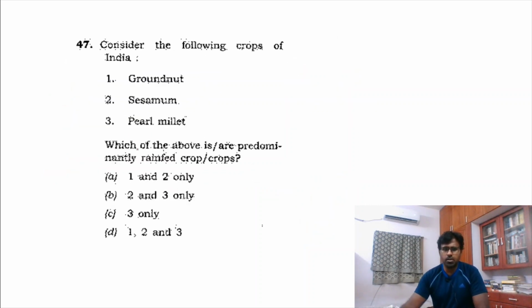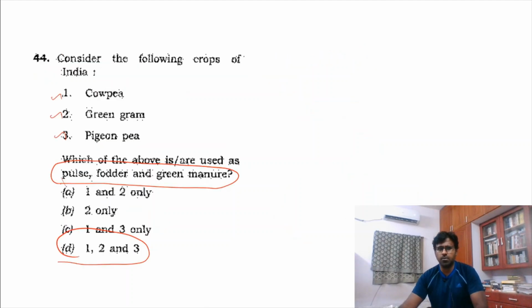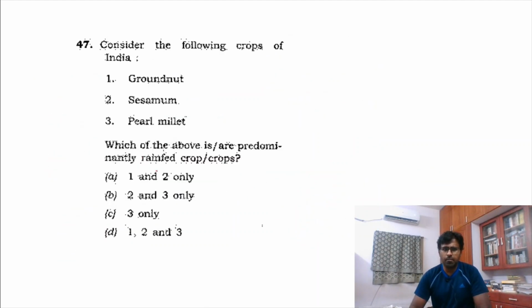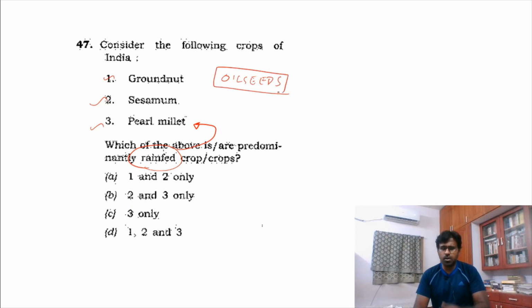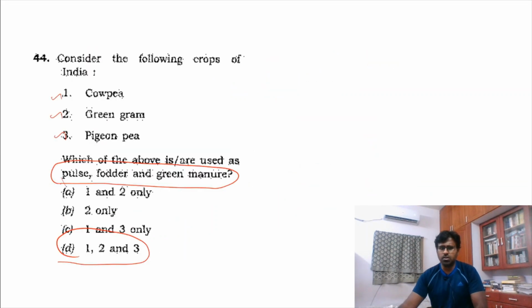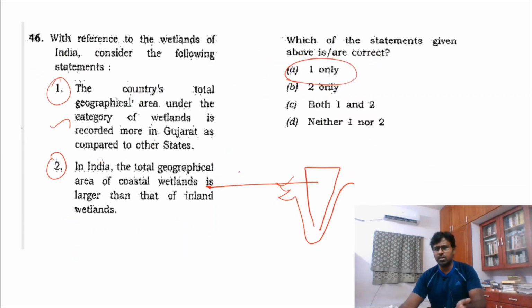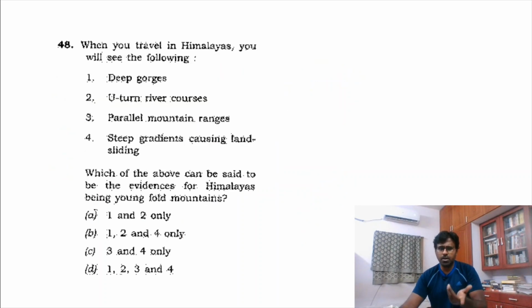Same way here, see the same question, the 44th question is repeated here, where it is said rain-fed. Rain-fed means less amount of water. So if you see, all these things are oil seeds or millets, which obviously require less water than, for example, rice or sugarcane, and mostly this is the answer. Even in this case, we chose D. So this is a logical thing you can think about. Mostly for these kinds of questions, the answer would be D. But I am not using this as an easy question as well.